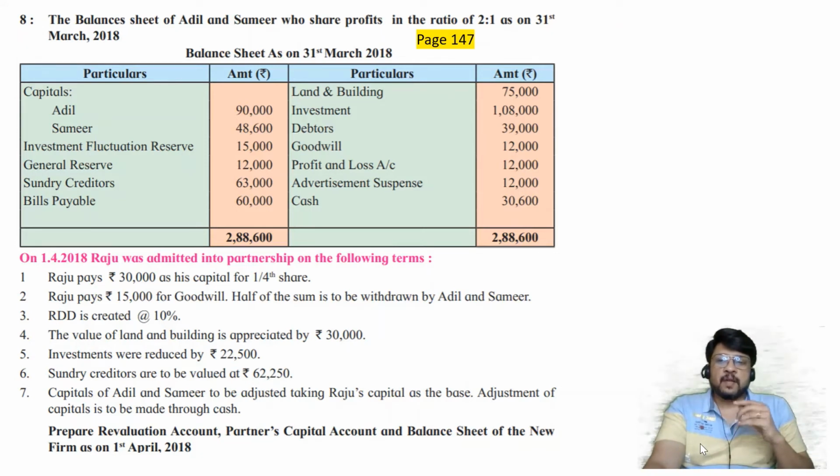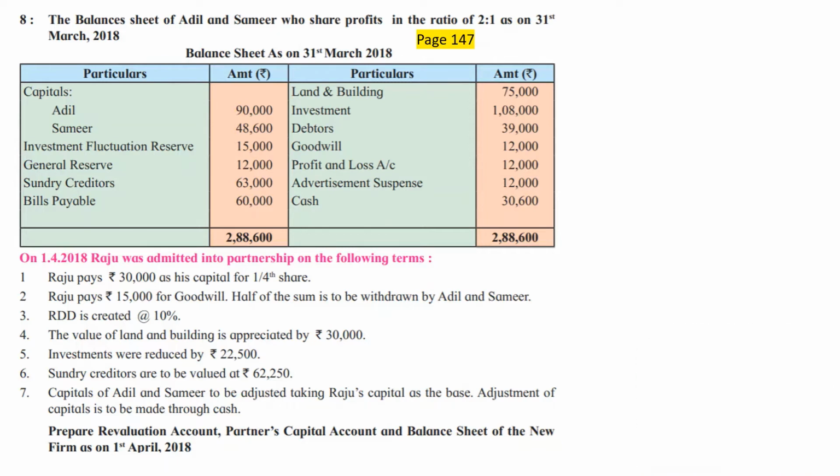If the value of investments is going down, then instead of writing off the reduction to P&L account, we will write off the reduction in the value of investment to the investment fluctuation reserve account. So I'm repeating again, what is the purpose of investment fluctuation reserve? It works as a shock absorber against changes in the prices of investments on account of share market trends.